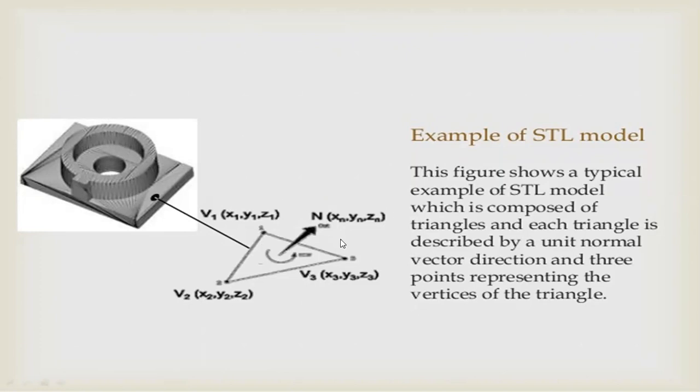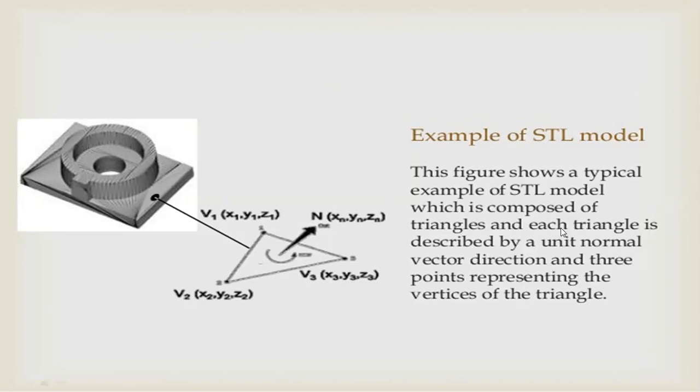The vertices V1, V2, V3 are represented by x1, y1, z1, then x2, y2, z2, and so on, all in three dimensions, and the center point of the object is xn, yn, zn. So this is the three-dimensional coordinate system used to develop a product through layer by layer formation in manufacturing.